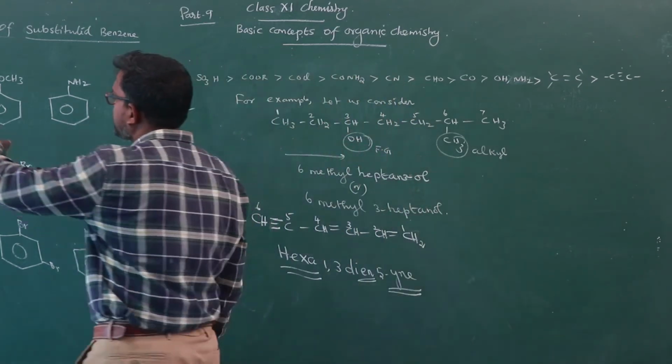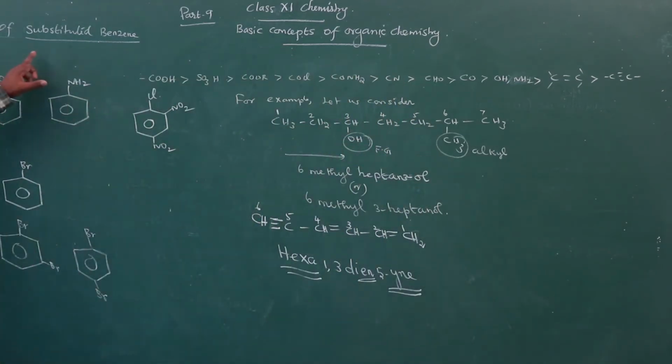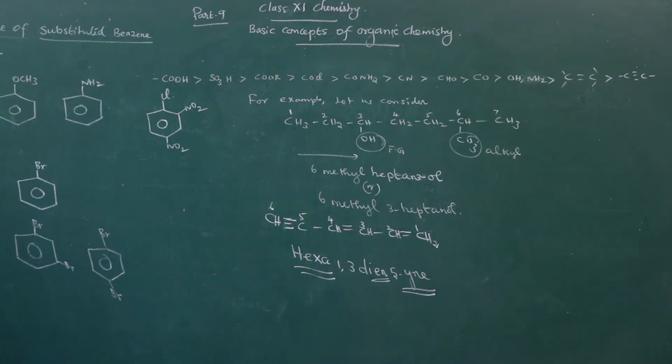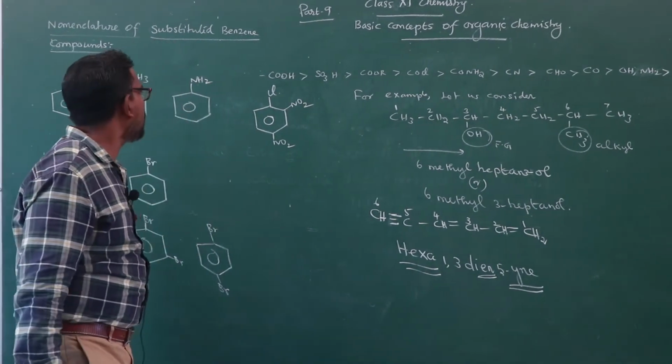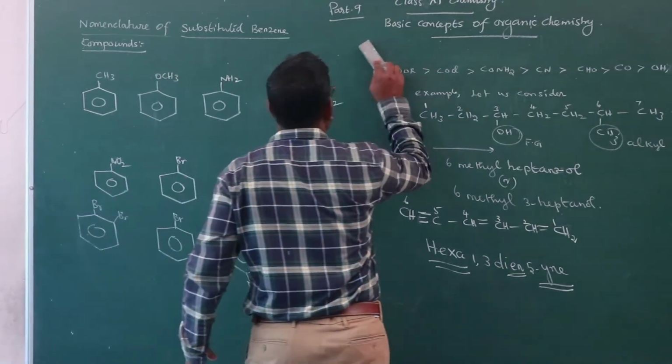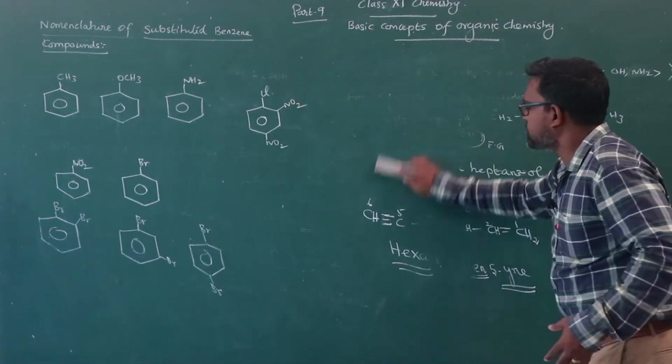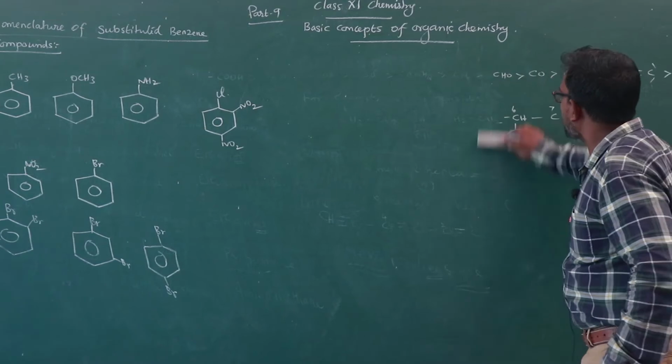Now, the nomenclature of substituted benzene compounds. How to assign the nomenclature of benzene-related organic compounds? So, before that you must know benzene and its nomenclature.